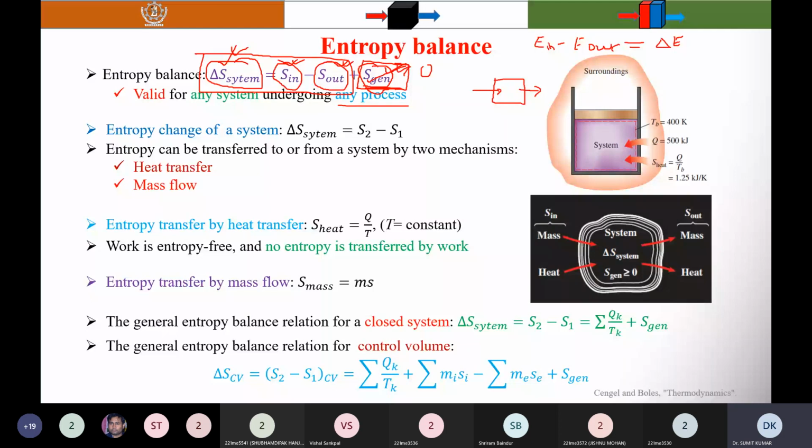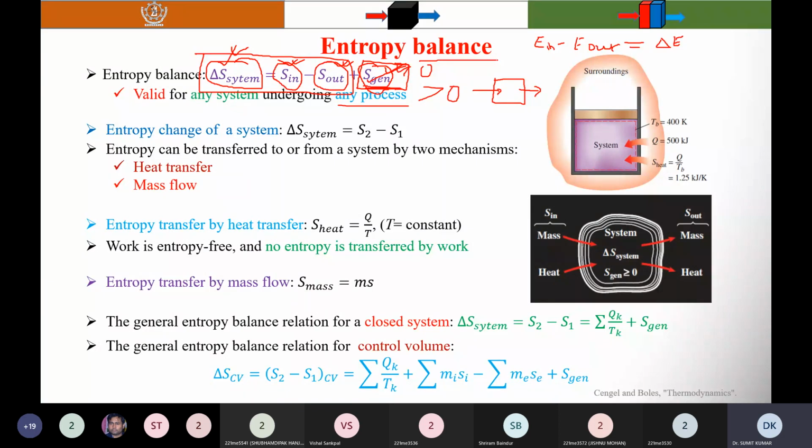And it is valid for any system and any process. For an irreversible process, this is non-zero, and you know that it is greater than 0: entropy generation. Okay, so this is the entropy balance. I am talking about the balance.